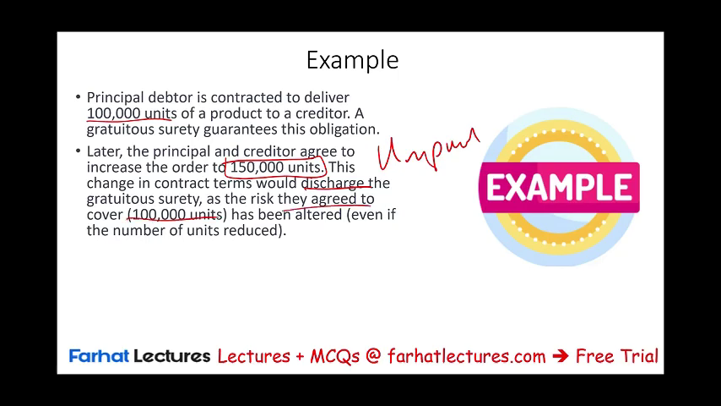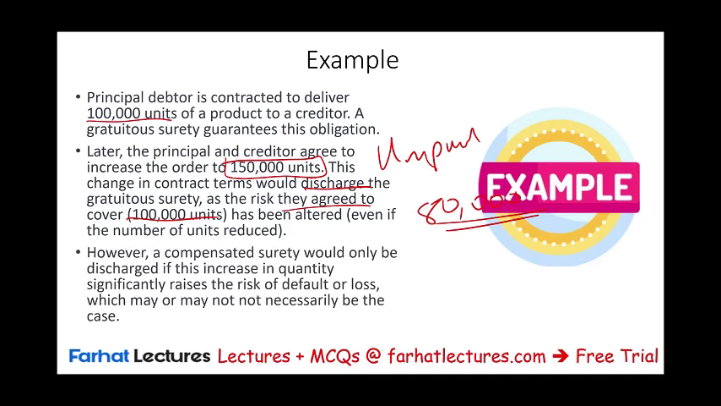And the same would be true if they change it to 80,000, just not because they increased it. However, if the surety was a compensated one, they would only be discharged if the increase in quantity significantly raises the risk of default or loss, which may or may not be necessarily the case here.